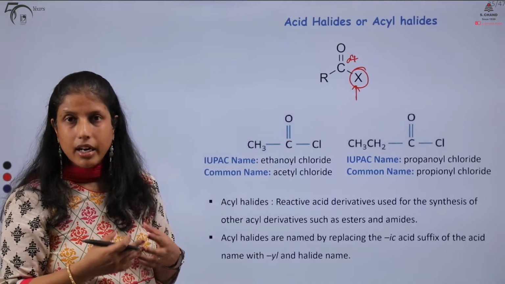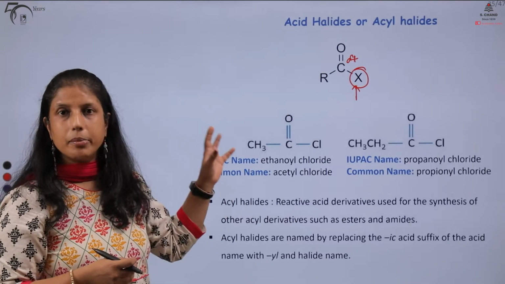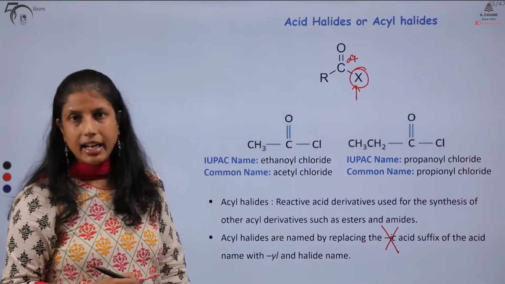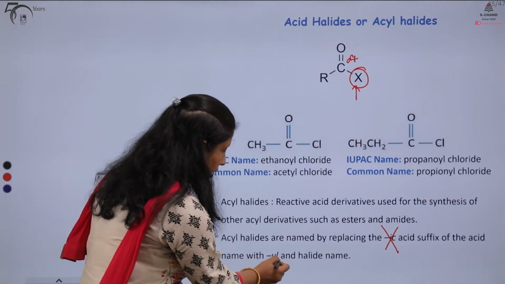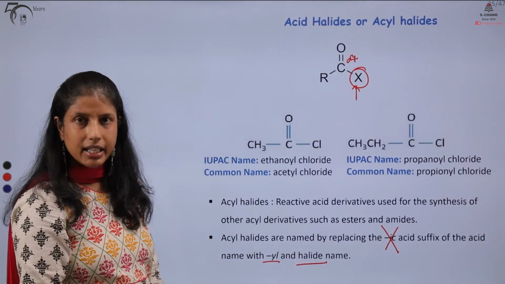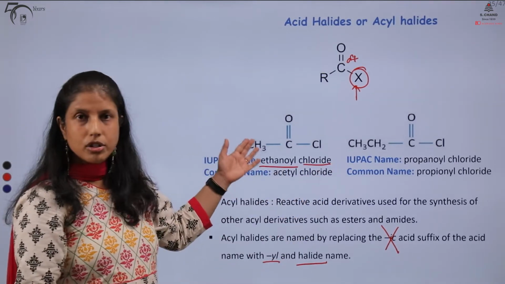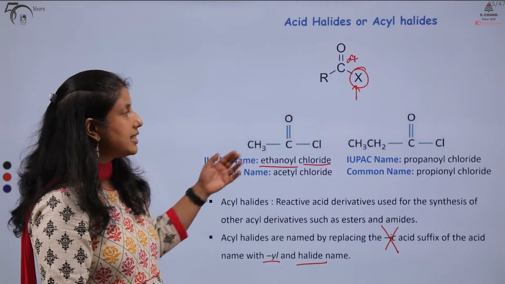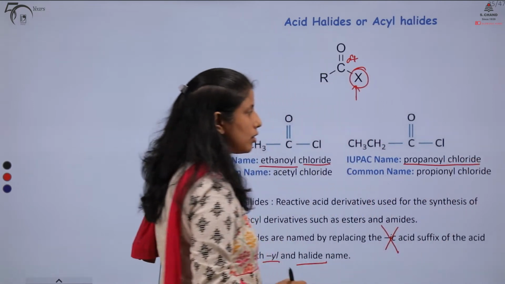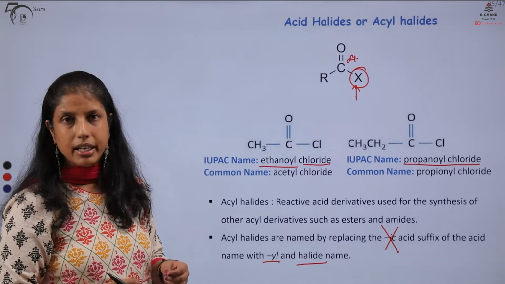How do we name our acid chlorides? Very easy. We first take the name of the parent acid. We drop the ic acid suffix. We add "-yl" followed by the name of the halide. So, here I have ethanoyl chloride, also with a common name of acetyl chloride. Here I have propanoyl chloride, also known as propionyl chloride in its common name.